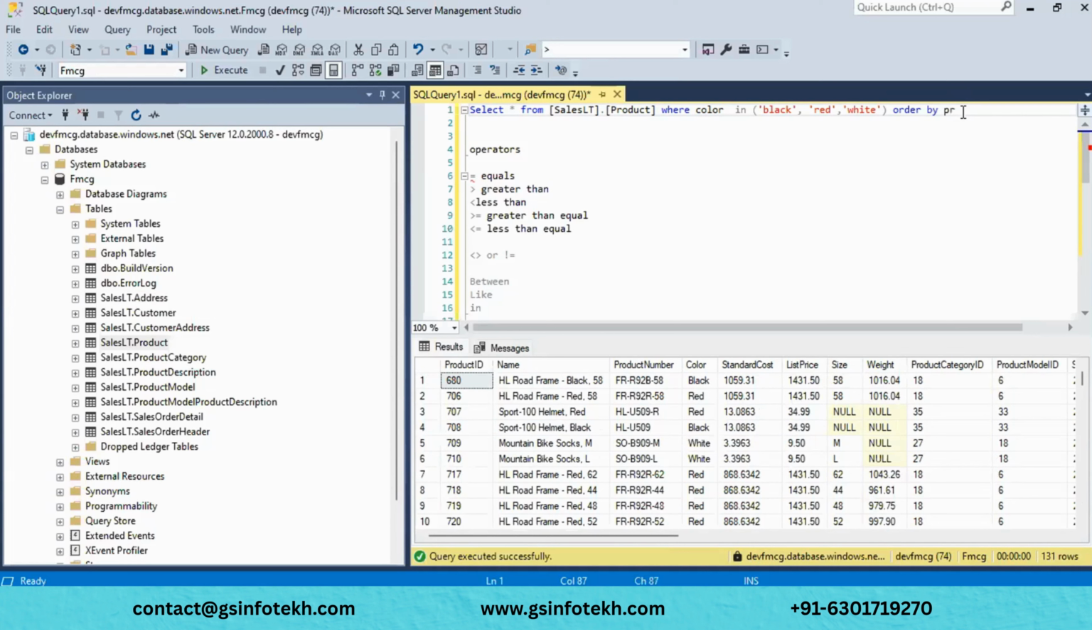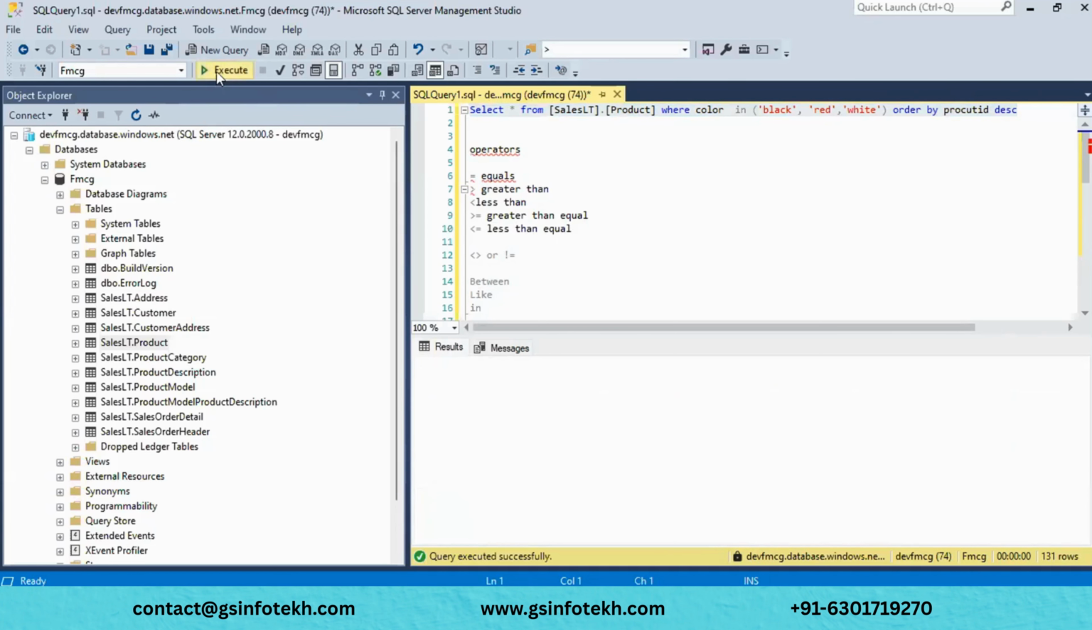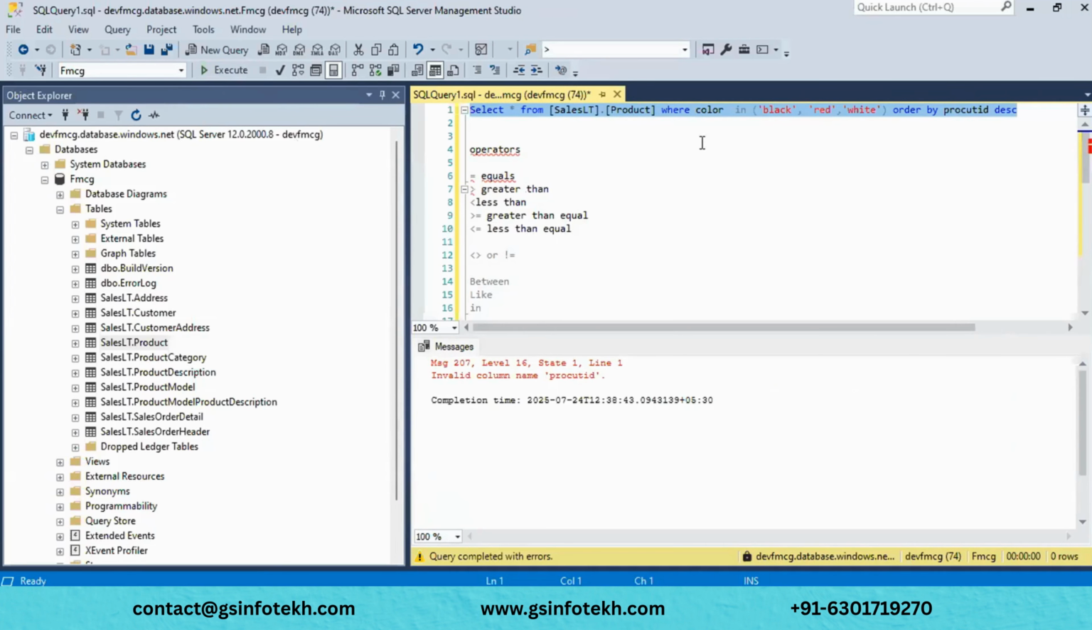Now what I will do is give product ID. Product ID, and I will just give DESC. What this will do is sort the data in descending order.